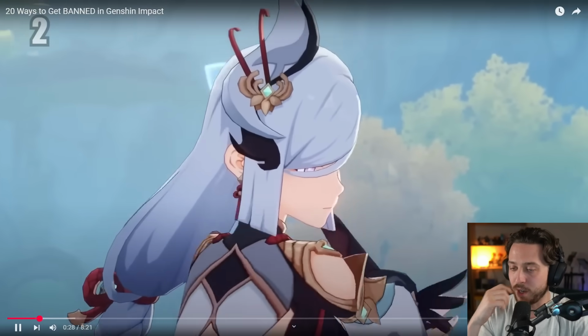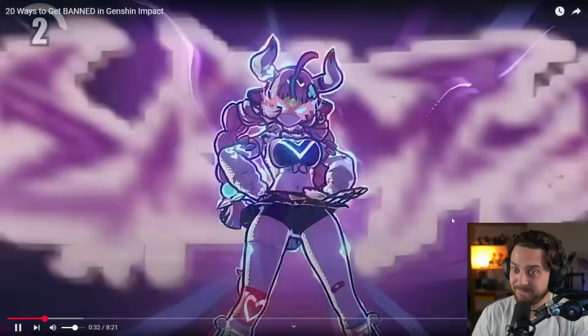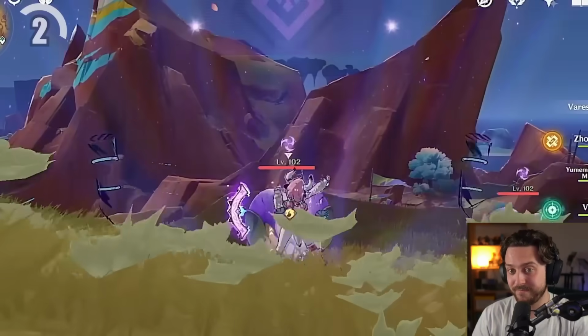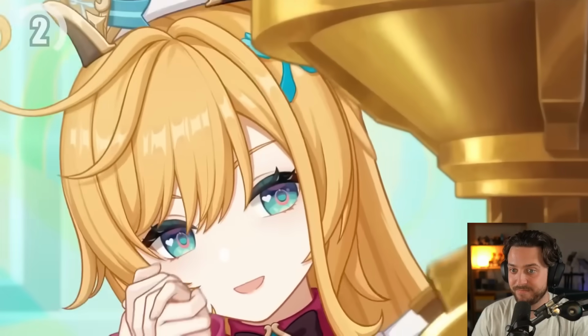Number two, using third-party cheats or hacks. This is an obvious one. If you install external software to modify the game and give yourself an unfair advantage, things like one-hit kill attacks, infinite stamina, or teleporting across the map, you are automatically going to get banned.